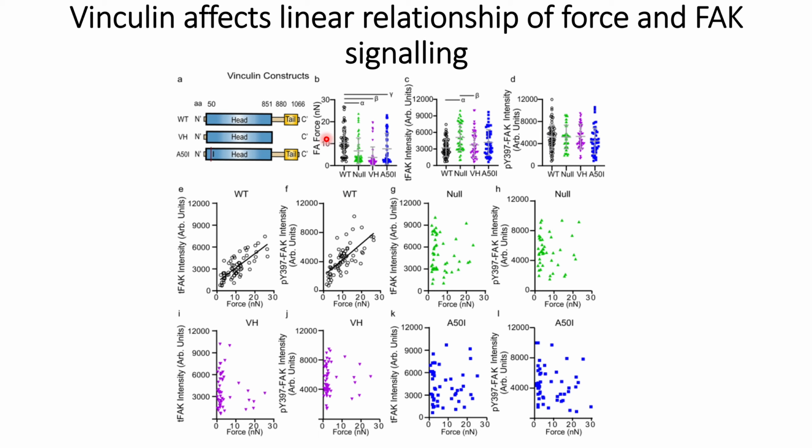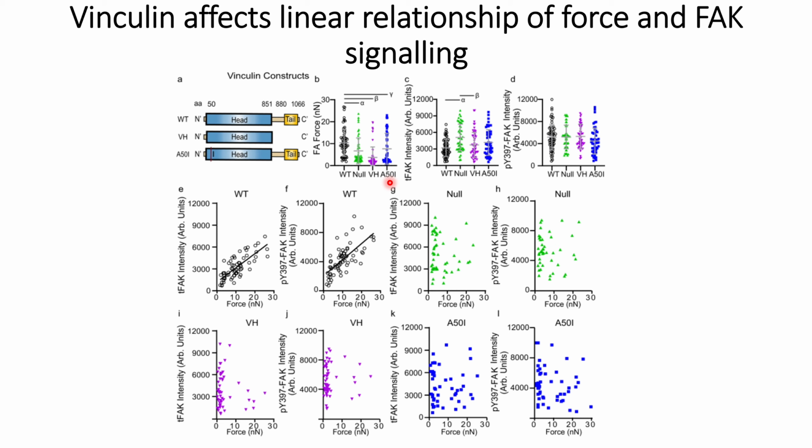So let's check out the results in panel B, where we see the effect of FA force on these different kinds of vinculins. For the wild type, they can see the FA forces are significantly higher compared to the case where no vinculin is present. When they introduce vinculin in these conditions where null vinculins are present, they can see a regain of some FA forces.